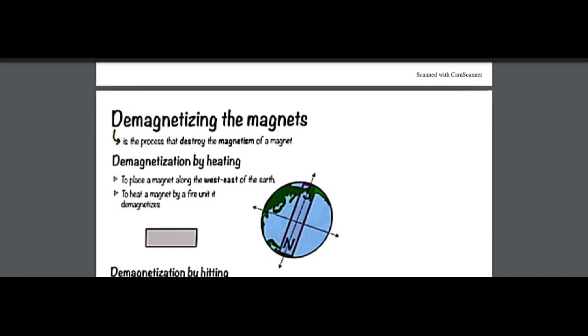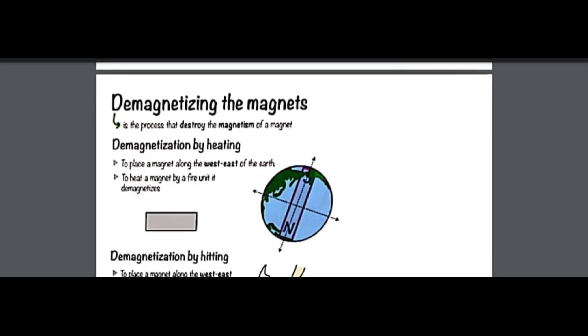For example, if you want any material into its original state, for example, the nail. Right now we magnetized the nail, right? We can demagnetize that nail as well, by just removing the properties. And how we can remove the properties? These are very easy methods. So methods basically are heating mechanism, mechanical shock, an alternating magnetic field, using demagnetic tools, and so many other examples as well. So it's a process that destroys the magnetism of a magnet.